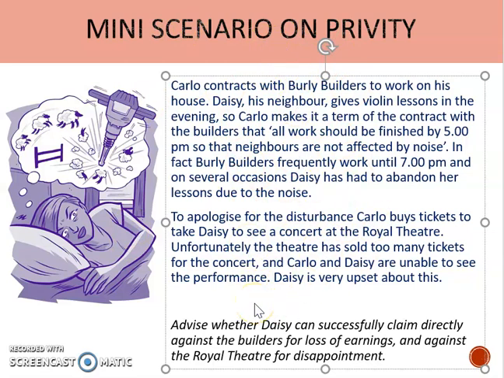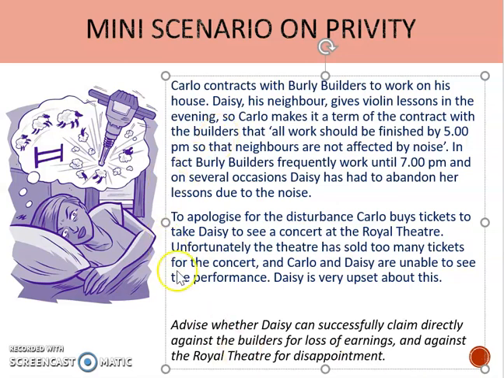And you're being asked to say whether Daisy can sue the builders directly and whether she can sue the theatre directly. Now, although this question doesn't mention the word privity, I'm hoping that if you'd got that in the exam, you would have known straight away that this is about privity of contract.